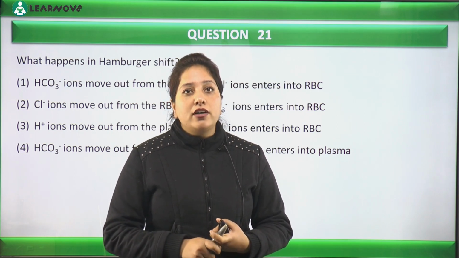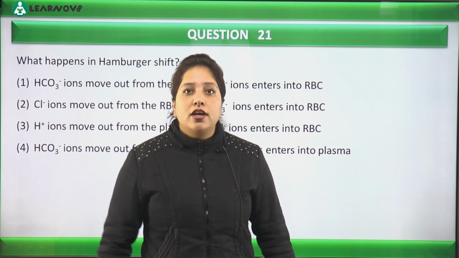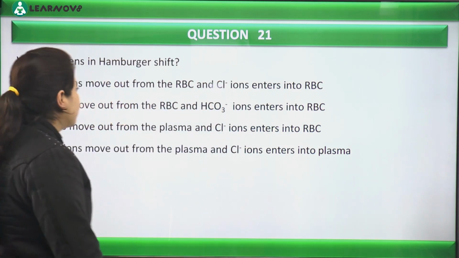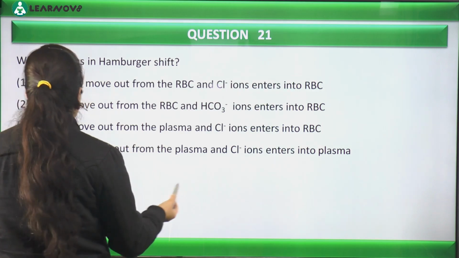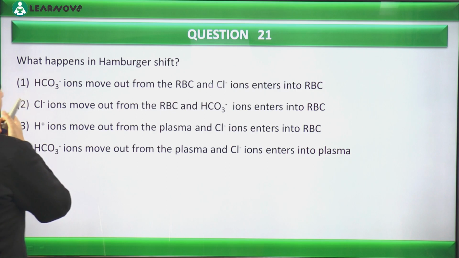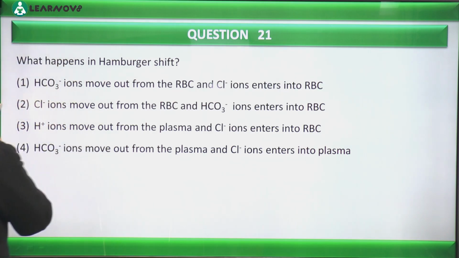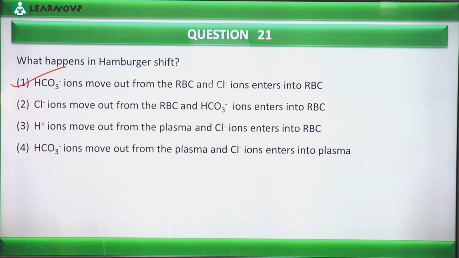Okay, and chloride ions enter into the RBC. कहाँ से? प्लाज्मा से. तो देखिए, let's read the statements. Bicarbonate ions move out from the RBC and chloride ions enter into the RBC. Chloride ions move out from the RBC. बिल्कुल भी नहीं. Yes, so the correct option is first, that is bicarbonate ions.